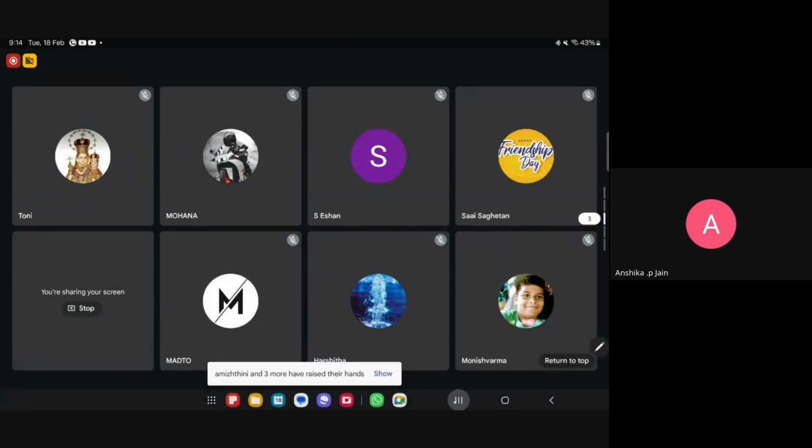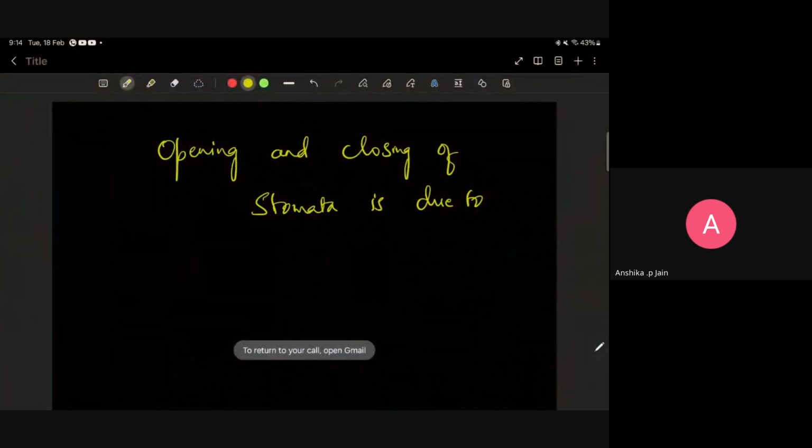Ma'am, can you repeat the question? Yes, of course. This is the question. Opening and closing of stomata is due to guard cells, ma'am. What will happen in the guard cells? When the water flows, the cell will shrink, and when the water is not there, it will swell, ma'am. Yes. So guard cells absorb water. What will happen? The stomata will open. When they are releasing the water, what will happen? The stomata will close. Correct?